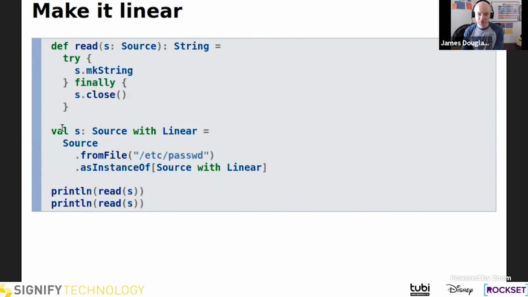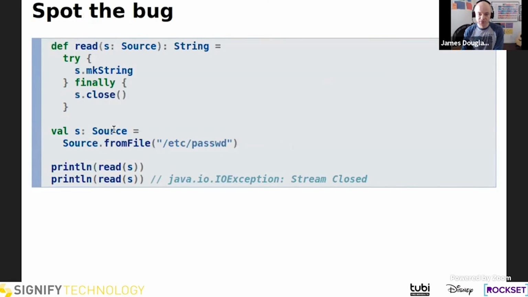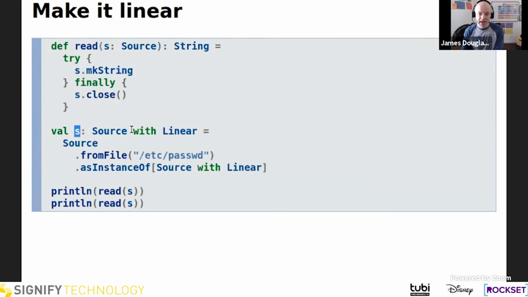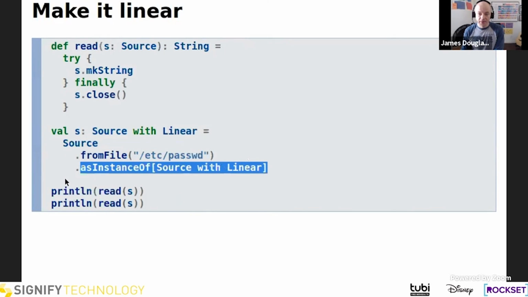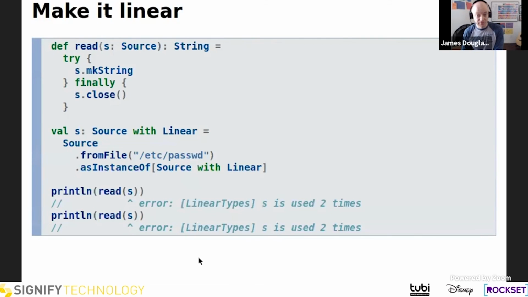All we've changed here is we've made s itself linear. So I'll go back one. Before, s was just a source, and now s is a source with linear, and we just do that by casting. So now when we try to compile this code, we get compile errors because linear Scala tells us, hey, you told me s was supposed to be linear, but I see you're using it 2 times. So we actually get 2 separate errors on this code.